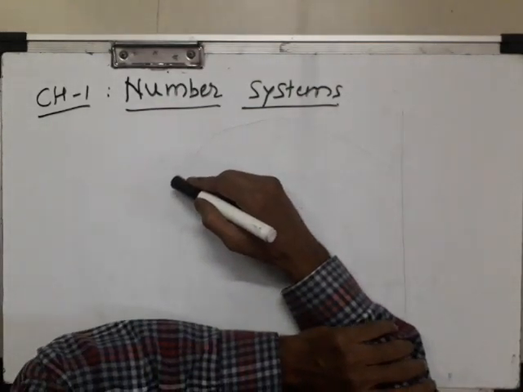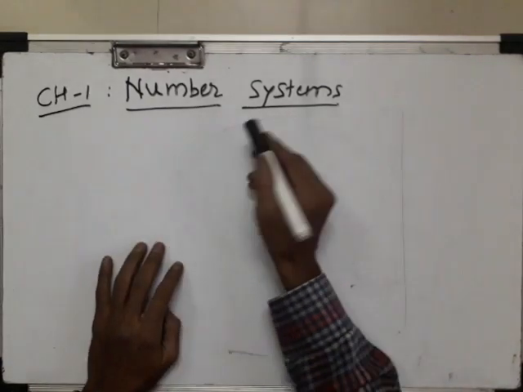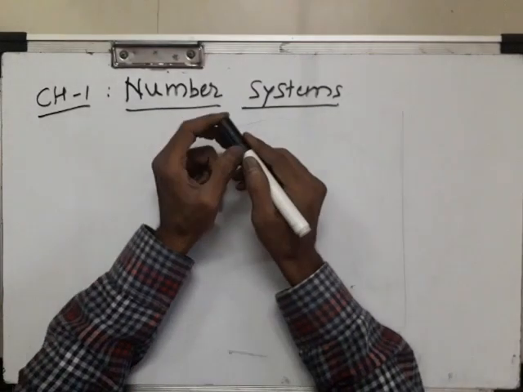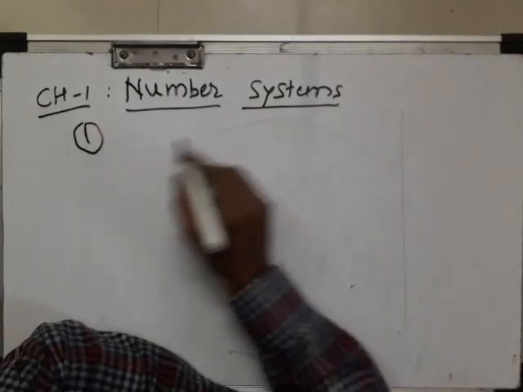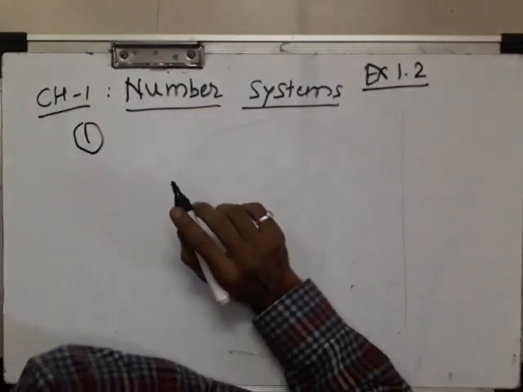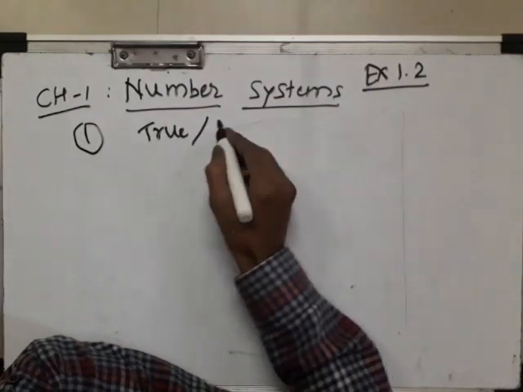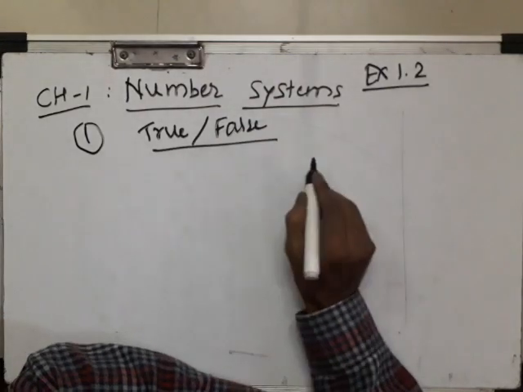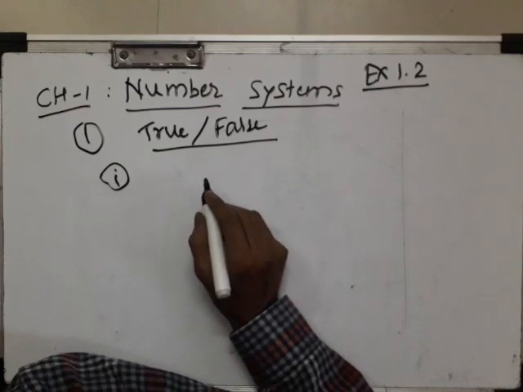Exercise number 1.2. In the previous video, we discussed the first exercise and also the introductory part for the second exercise. Now we'll see the first question of exercise 1.2. That is a true or false question. We have to state whether it is a true statement or a false statement. First bit: every irrational number is a real.